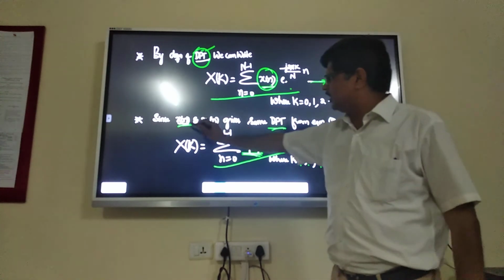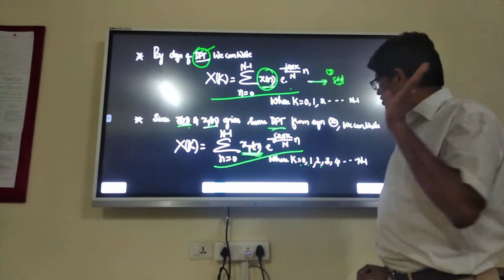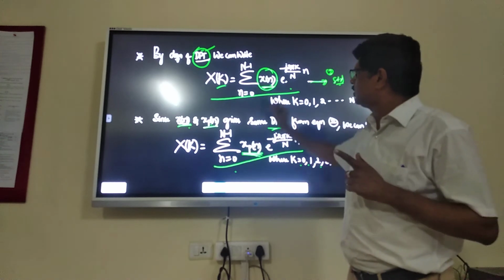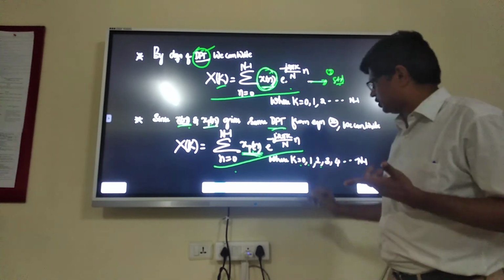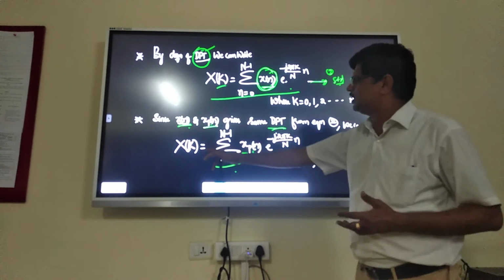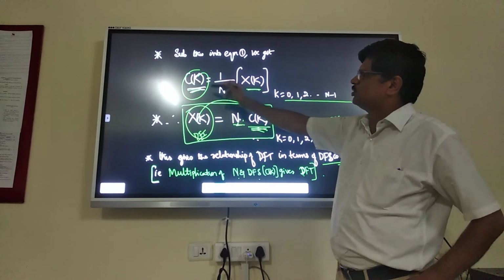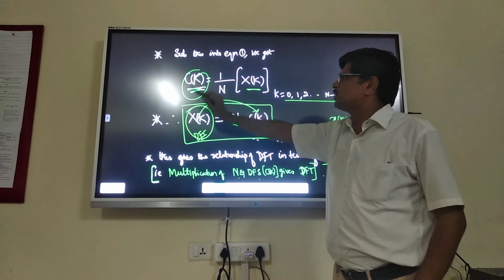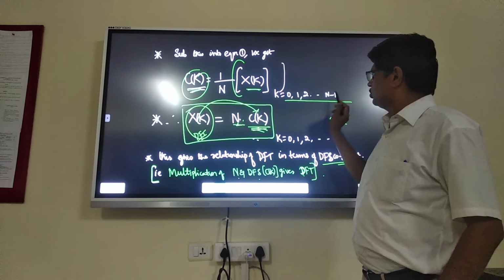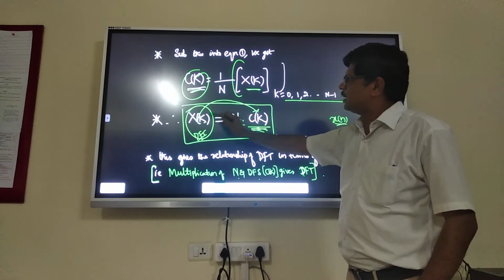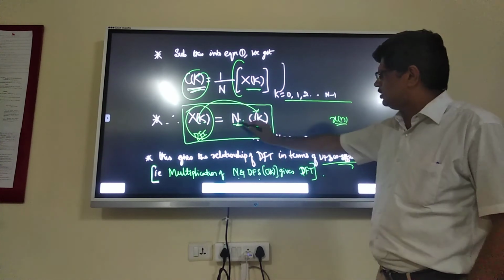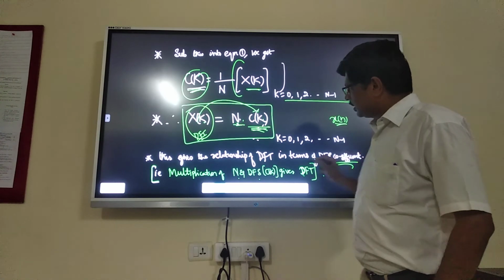Then I know that x of n and xp of n give the same DFT from equation 2. We can write the DFT as X of k is equal to summation n equal to 0 to N minus 1 of, instead of x of n, xp of n into e power minus j2 pi k by N into n, where k is 0 to N minus 1. Therefore, this whole thing is nothing but the DFT. I substitute this into the original equation 1. Therefore, the DFS coefficient is equal to 1 by N into that whole thing, which is the DFT, k equal to 0 to N minus 1. Therefore, the DFT can be written in terms of C of k as N into C of k. That means if you know N and the DFS coefficients, you can calculate the DFT.